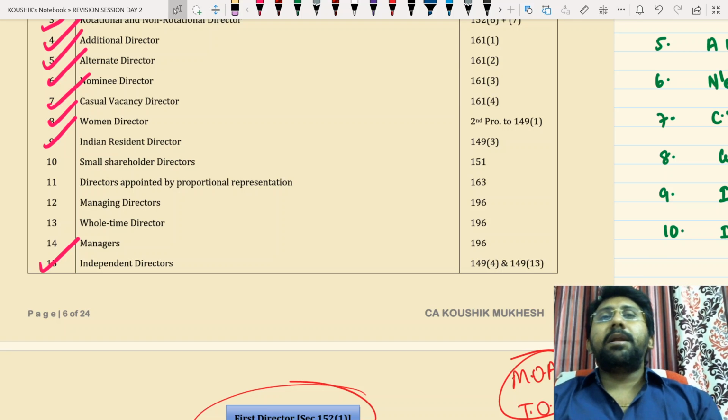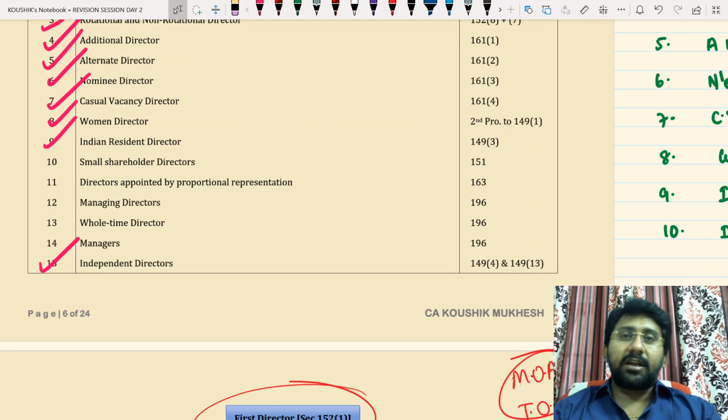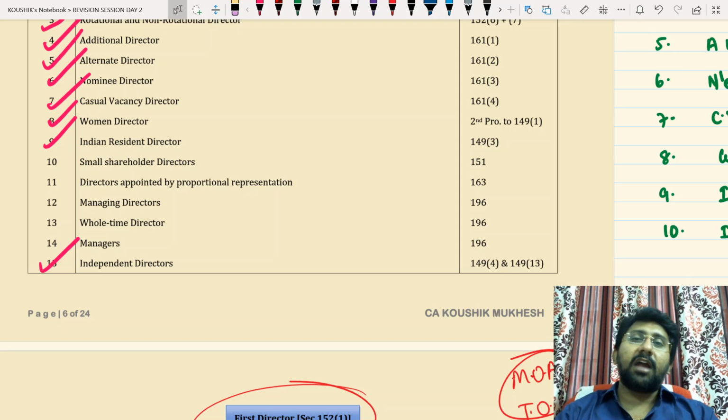Women director. Women director appointment is mandatory in case of listed companies, and it is mandatory in case of specified unlisted company which is having a paid up capital of rupees 100 crores or more, or turnover of rupees 300 crores or more. Any vacancy in the office of a women director shall be filled within 3 months or next board meeting, whichever is later.